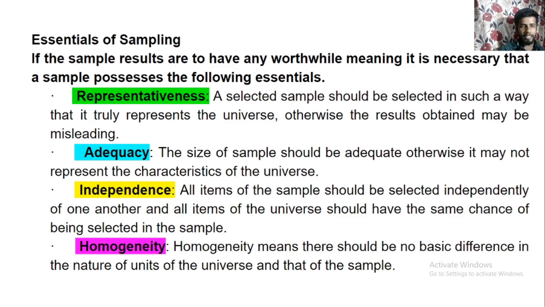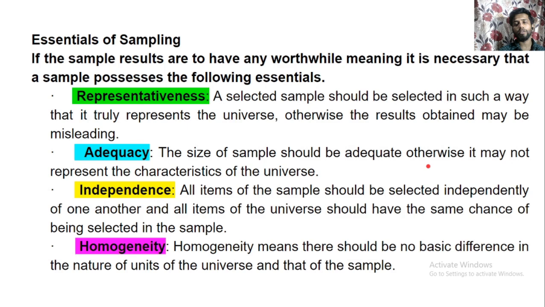And the second one is adequacy. The size of the sample should be adequate, otherwise it may not represent the characteristics of the universe. If the total population size is very high and you are taking too small a sample, then inadequacy will arise.